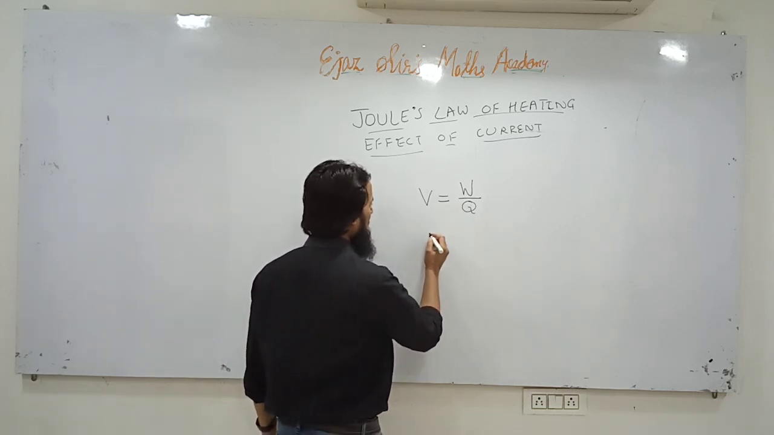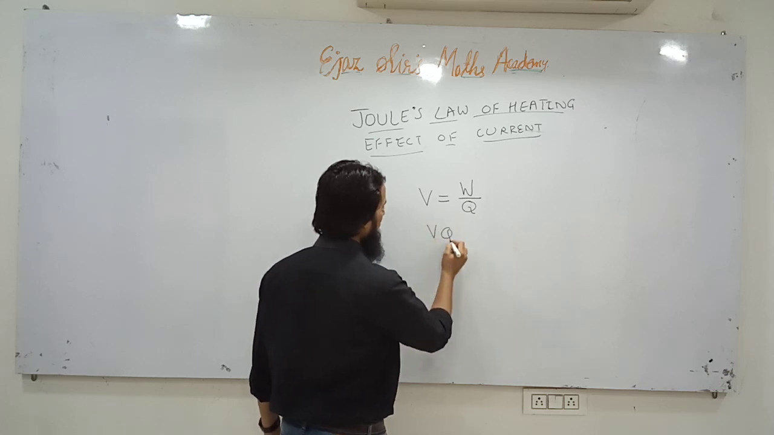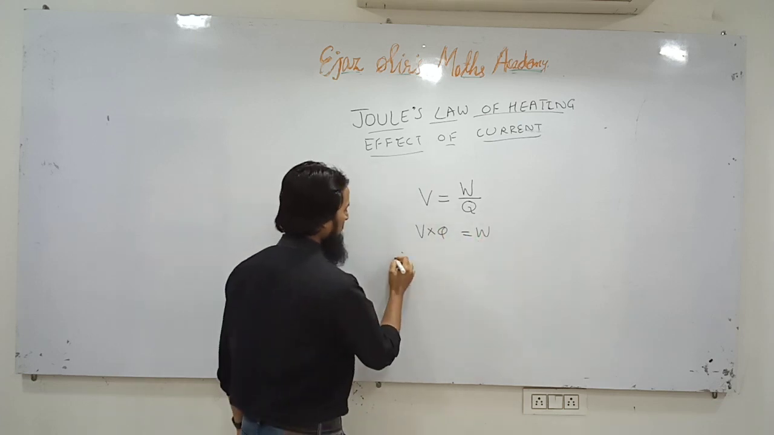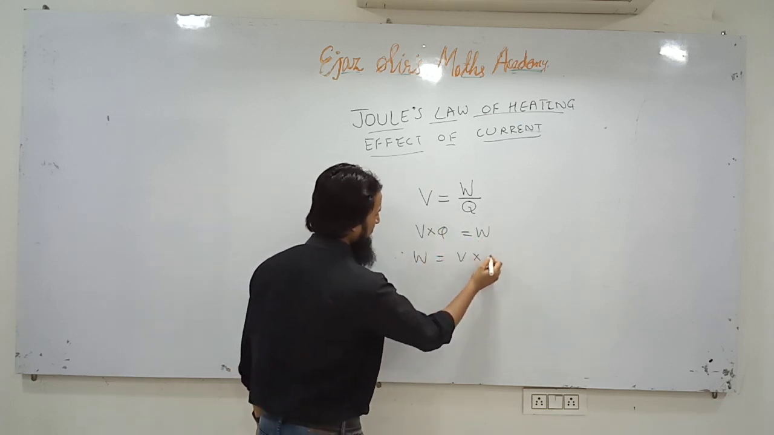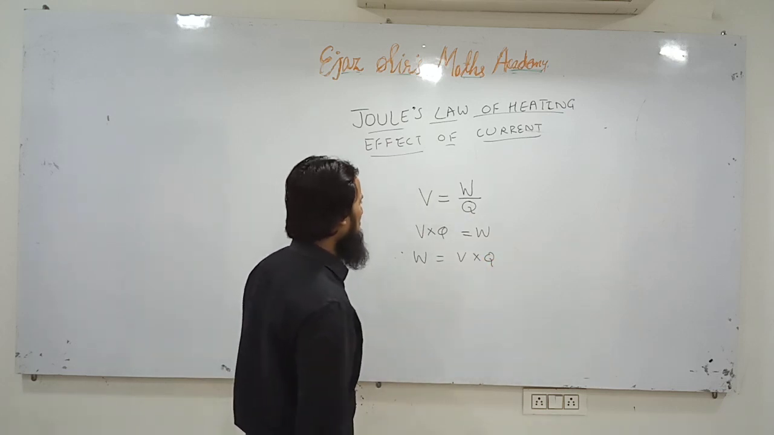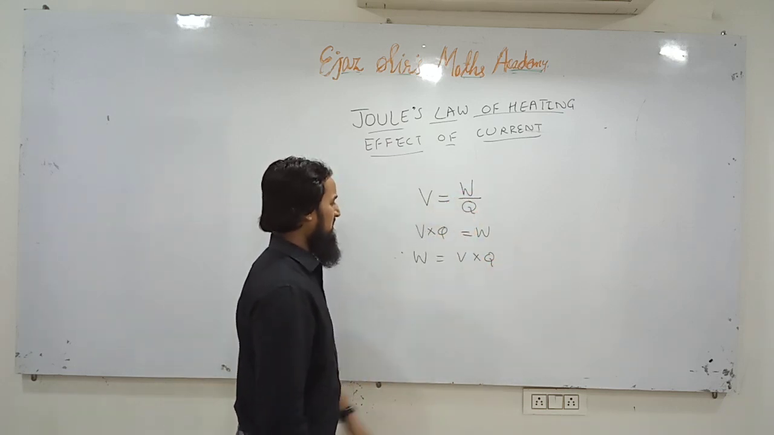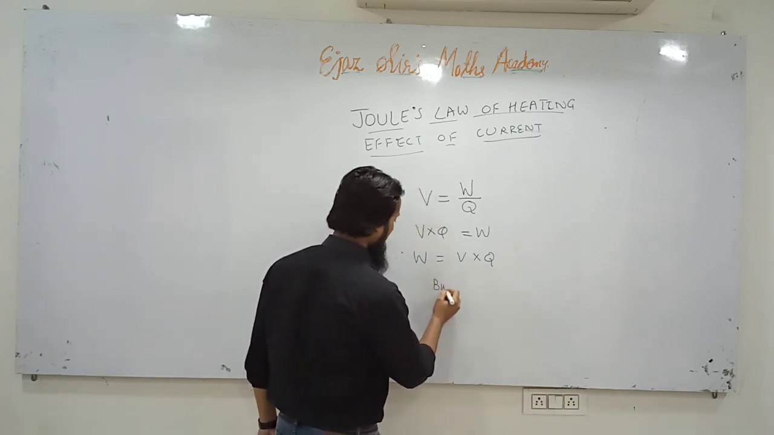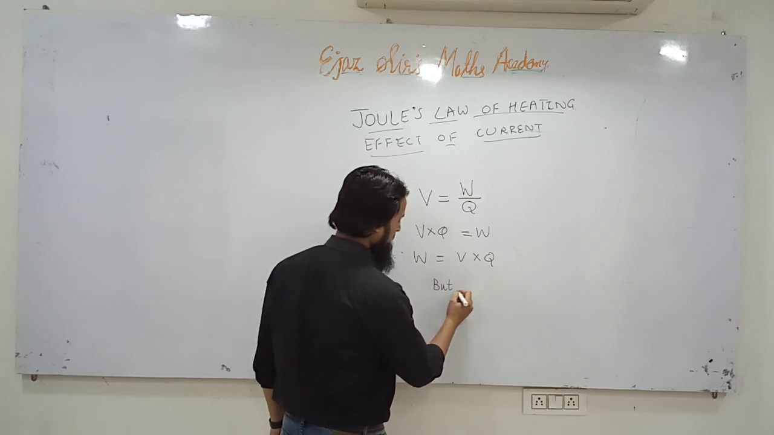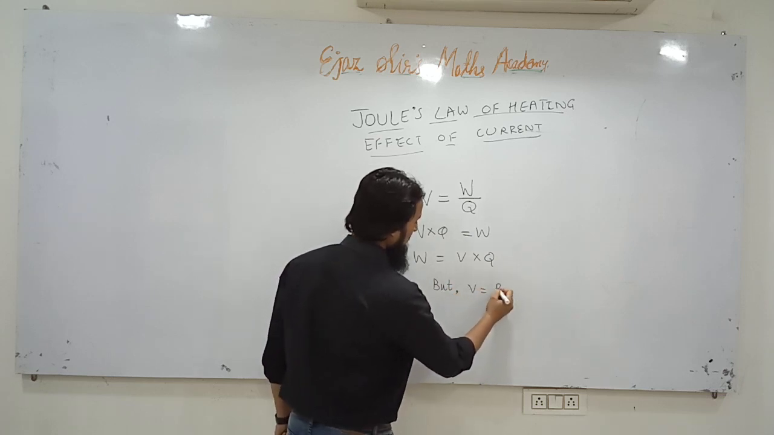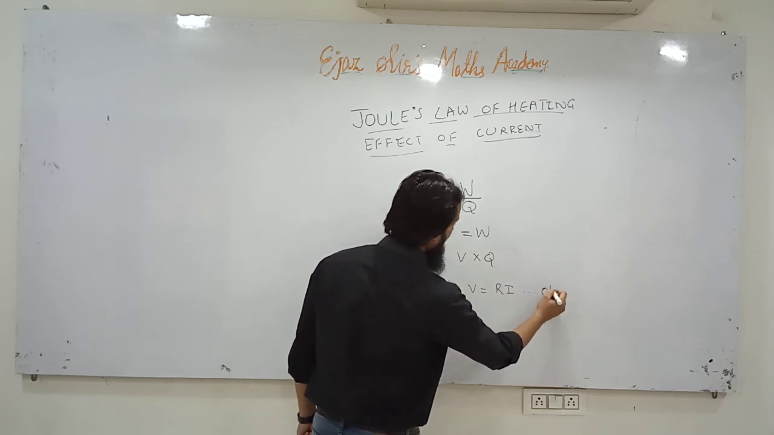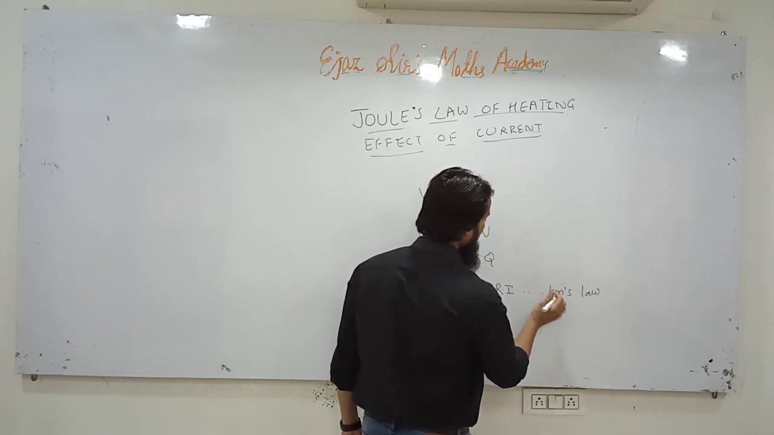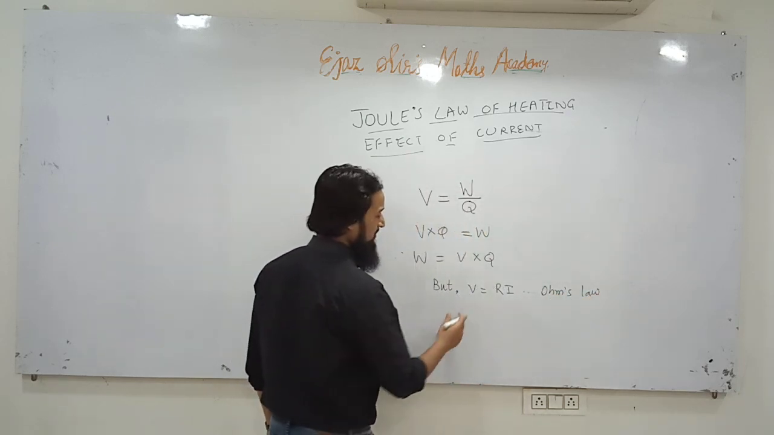So we can write W is equal to V into Q. This is by the definition of potential difference. But we know V is equal to R into I. From where does this come? From Ohm's law in electricity. This is Ohm's law. V is equal to R into I.